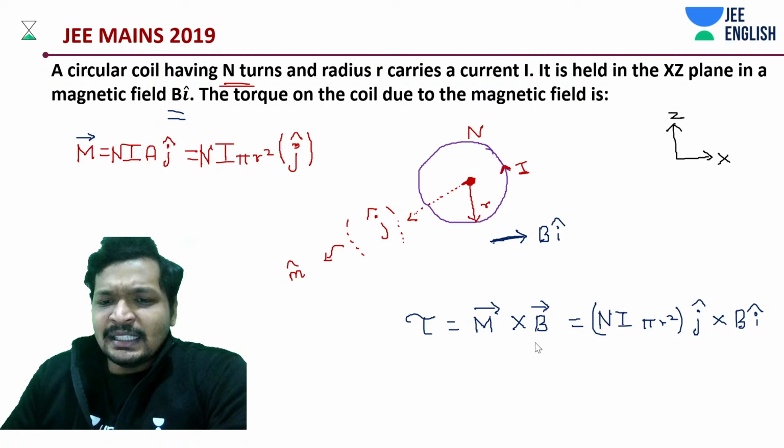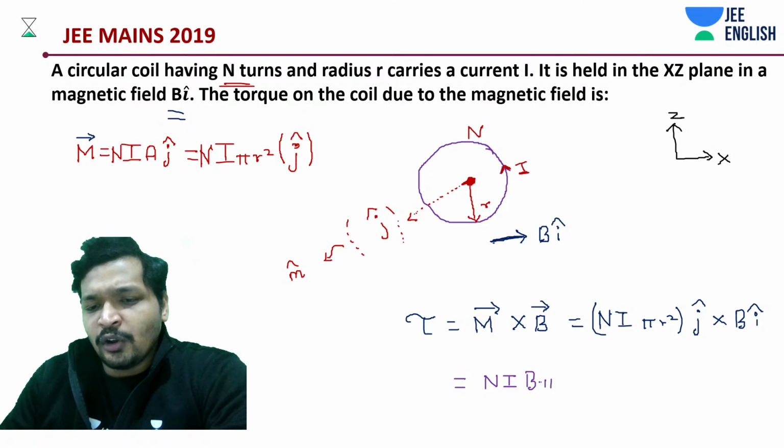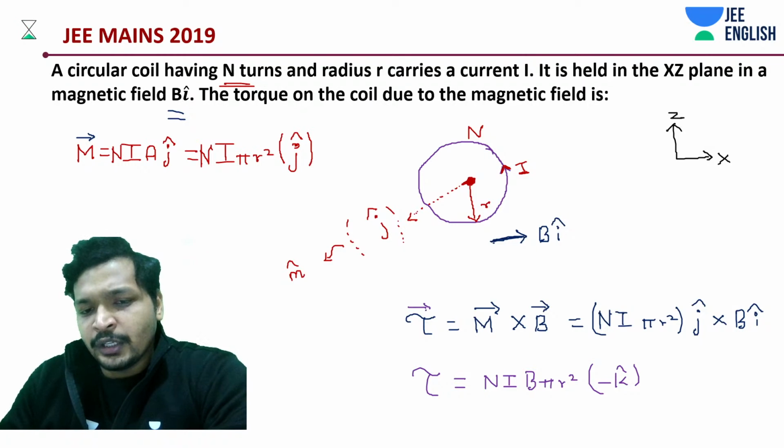I, j, k, you know the direction. It's N into I into B into pi r square into minus k. We are missing one thing, that is the vectorial notation on top of your torque. End of the story.